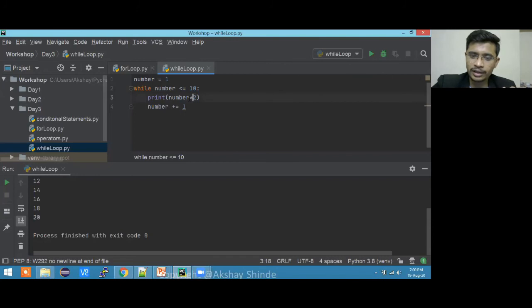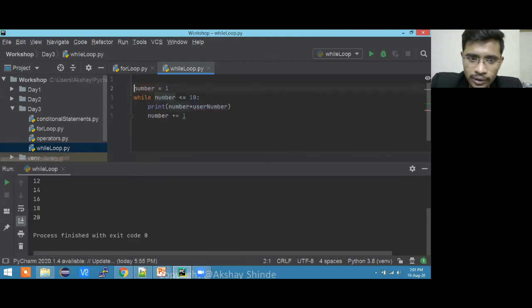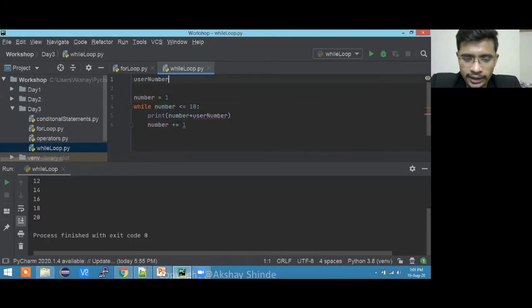In a similar way, if you want to do this with user input, like a user number, I'm just making a new variable. If you want to ask the user for a number, you can do that as well. The user will tell you which table you want to print. So here I'm going to use input.